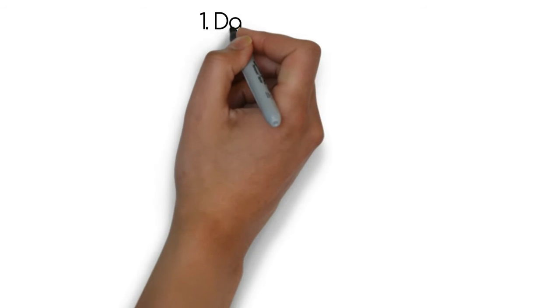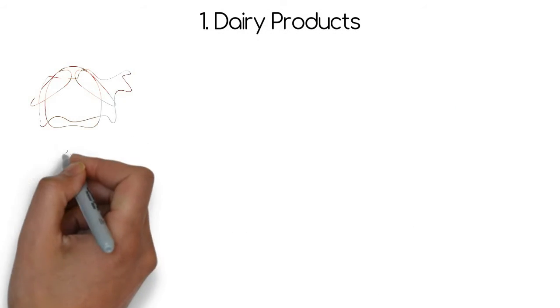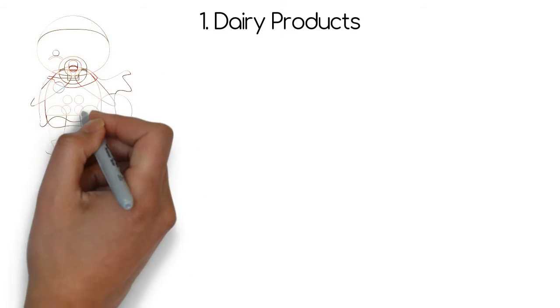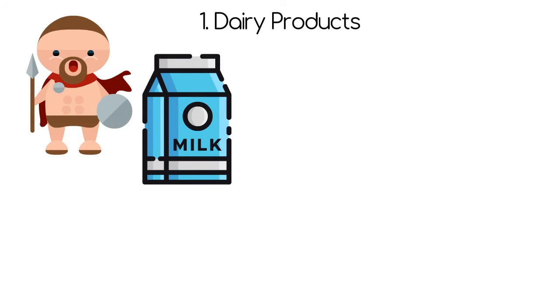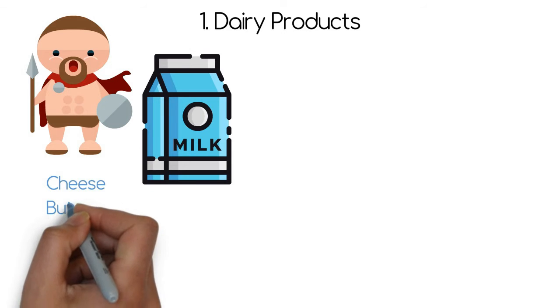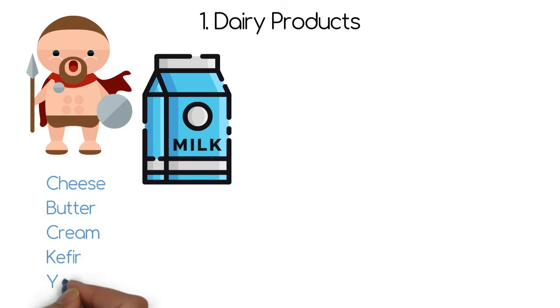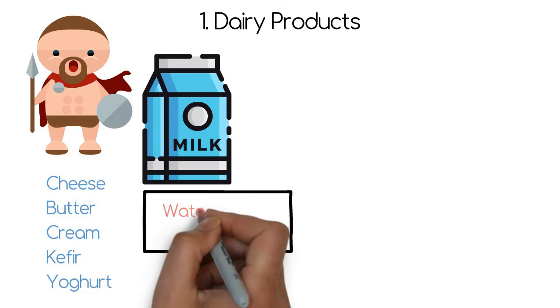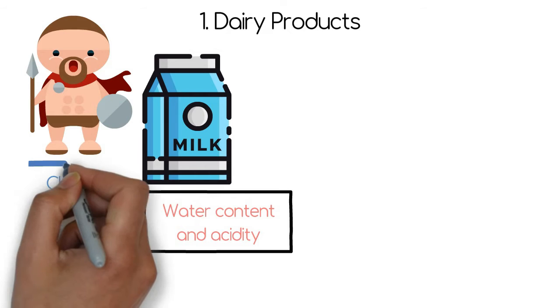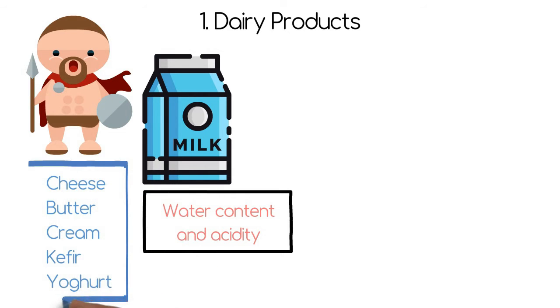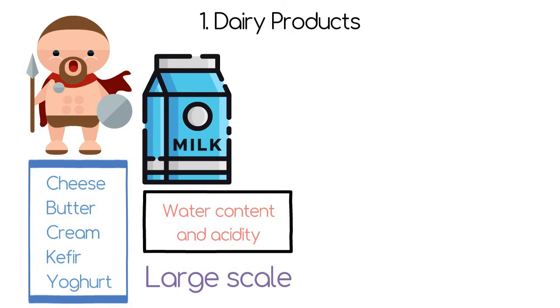Products. 1. Dairy products. Since ancient days, milk is converted into various products for its preservation. Example: cheese, butter, cream, kefir, yogurt, etc. Water content and acidity of the milk change during formation of these products, and texture, taste and flavor are improved. These processes are performed on a large scale with more skill.